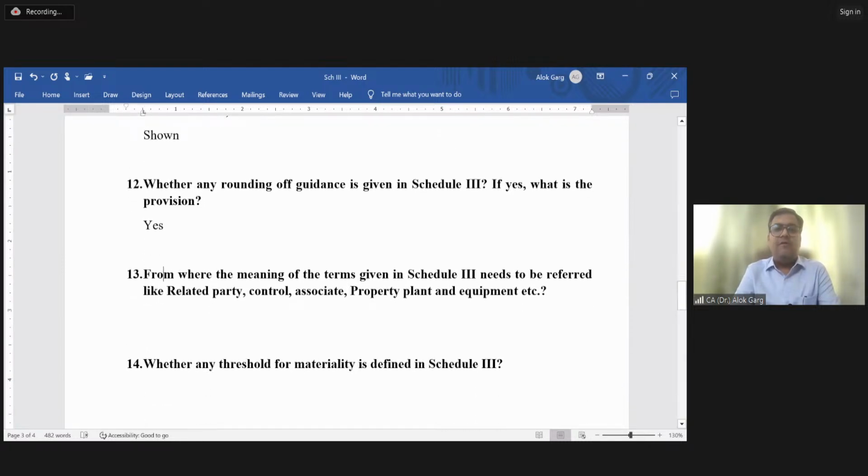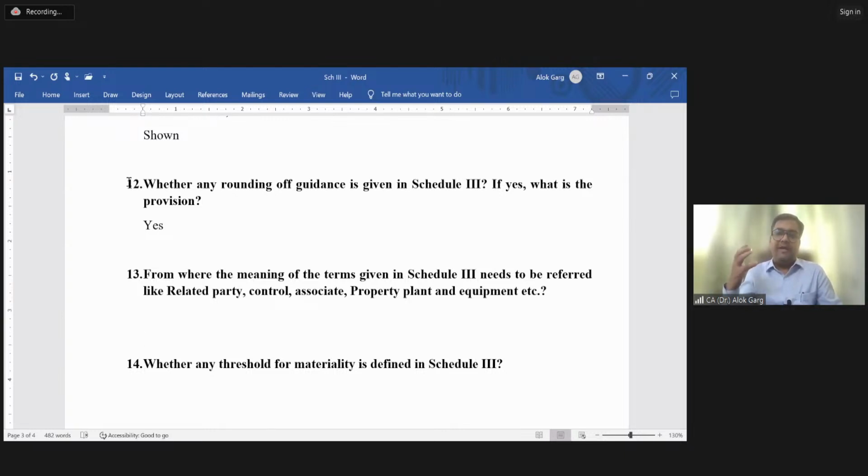Question number 13. From where the meaning of the terms given in Schedule 3 needs to be referred, like related party, control, associate, property, plant and equipment, etc.? Friends, when you read Schedule 3, a lot of terminologies are there. Like if I talk about balance sheet format, there is a line item called biological asset. There is a line item called property, plant and equipment. There is a line item called deferred tax asset.